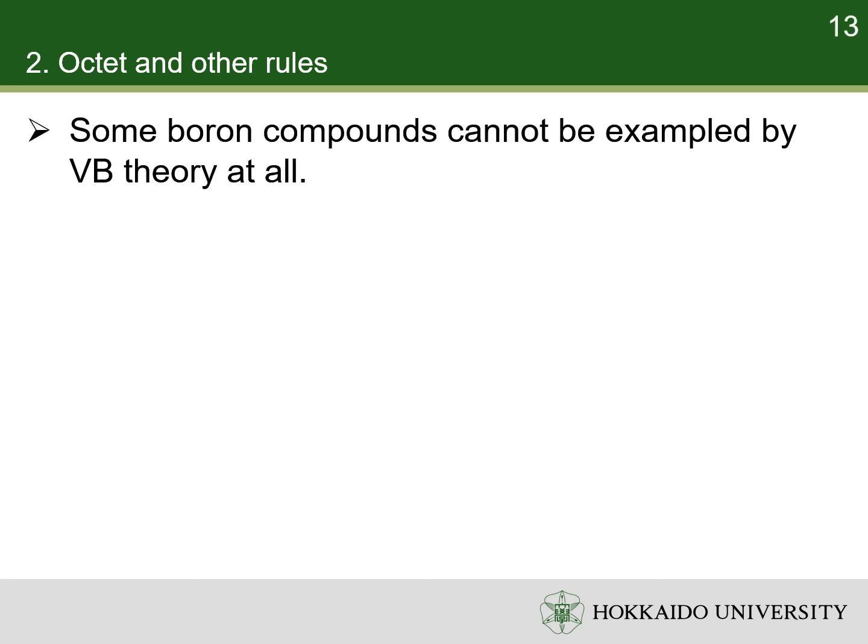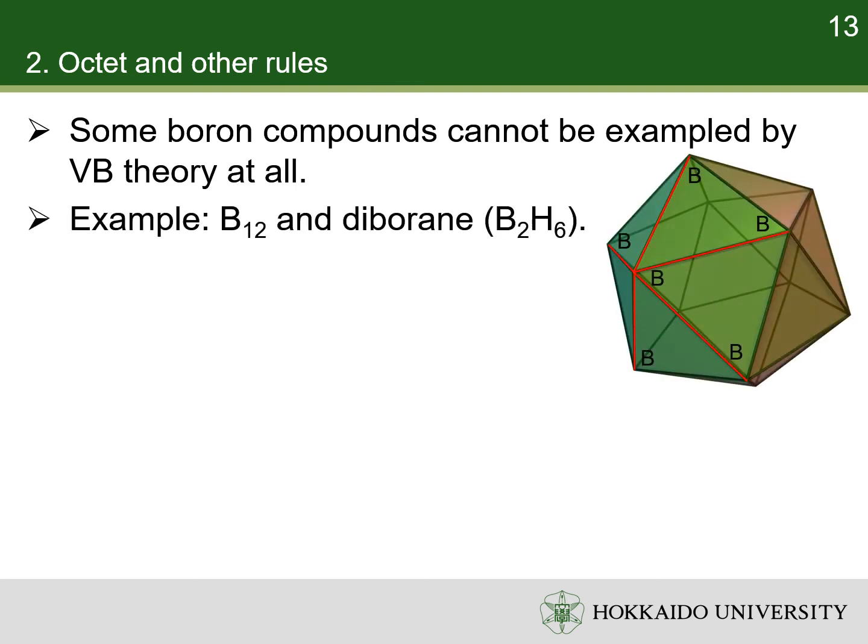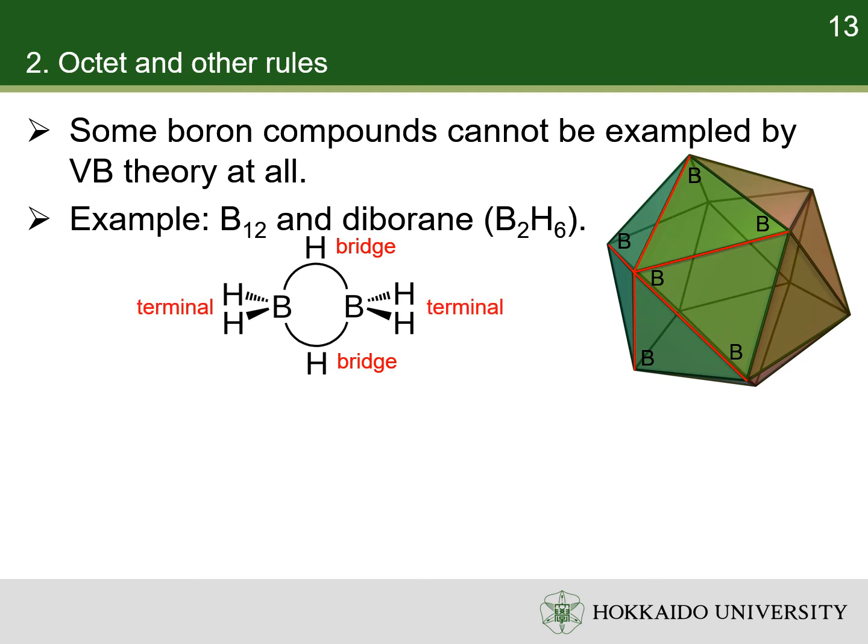Some boron compounds are even stranger, which cannot be explained by valence bond theory at all. For example, the boron-12 molecule. Each boron atom bonds with 5 other boron atoms. Even so, it only has 3 electrons in its valence shell. In the diborane molecule, 2 hydrogen atoms form bridges between the 2 boron atoms. It is not a typical behavior of hydrogen atoms, because they prefer to locate at the terminals. In general chemistry, we will not discuss the details of the bondings in boron-12 and diborane molecules. The only thing you need to be aware of is that they do not comply with the octet rule.